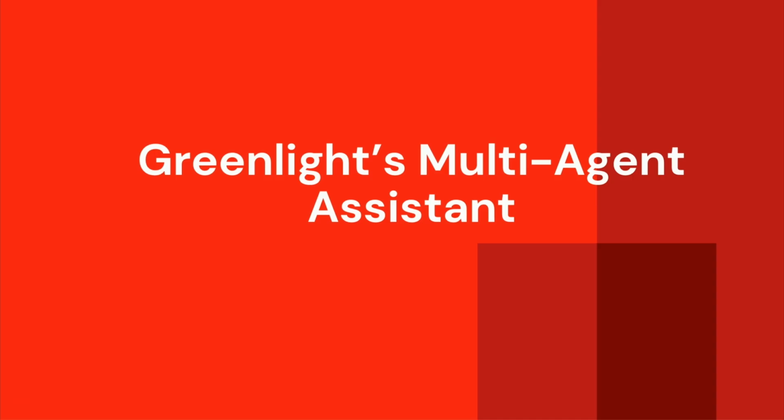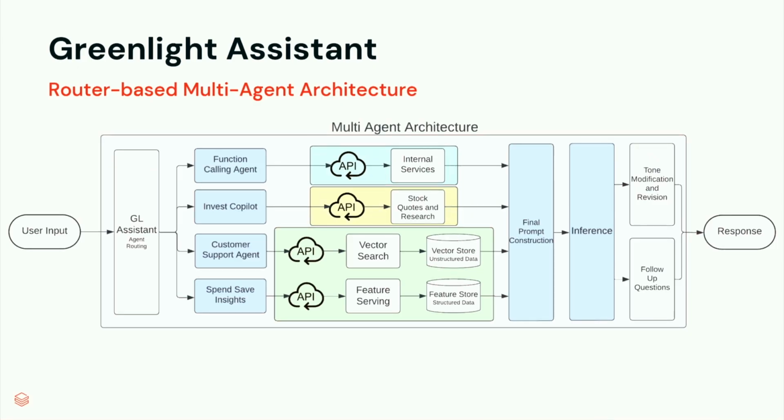And now I'm going to walk over Greenlight's multi-agent system. So here's the architecture that we have right now. Tim already walked us through all of the individual agents in the earlier slides. Obviously we have the function calling agent, which is hooked up to our internal services, and it can handle questions such as, hey, can you help me create a chore for my kids, or how many chores do my kids have?